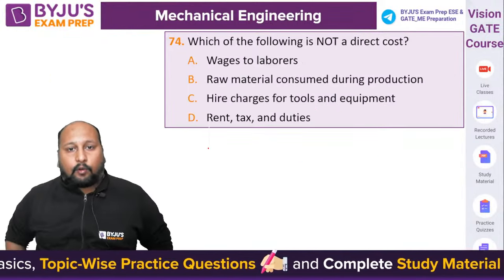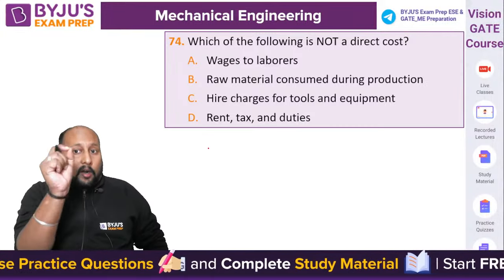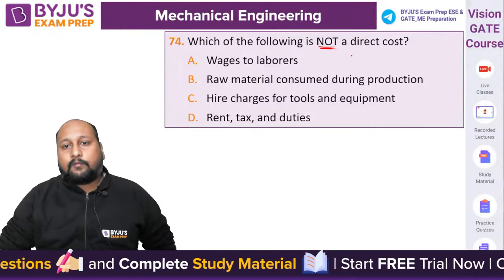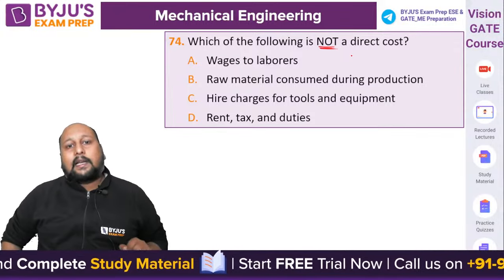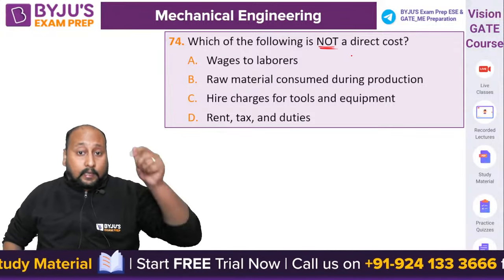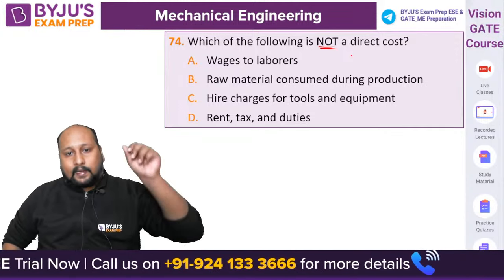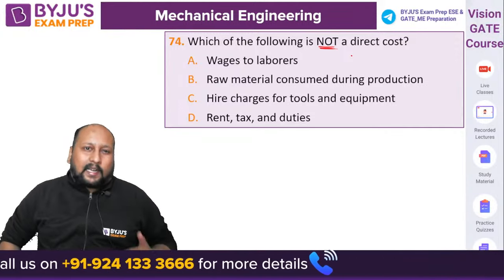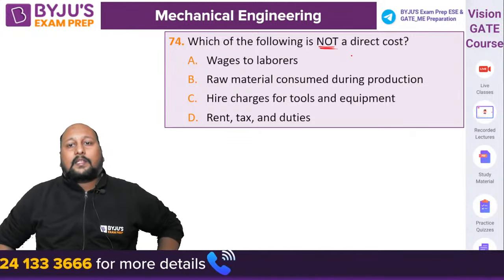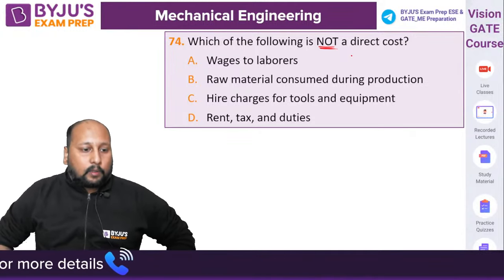Question number 74. Which of the following is not a direct cost? Wages to laborers, raw material consumed during production, hire charges of tools and equipment, rent, tax and duties. Which of the following is not associated with the direct cost? Okay, simple question.